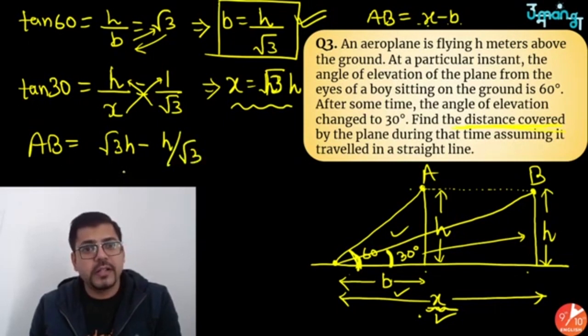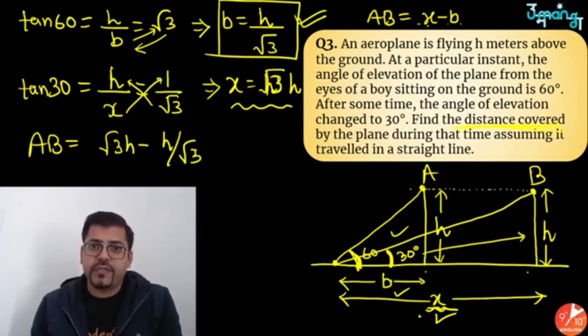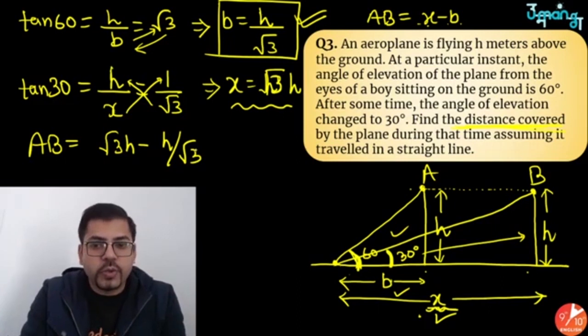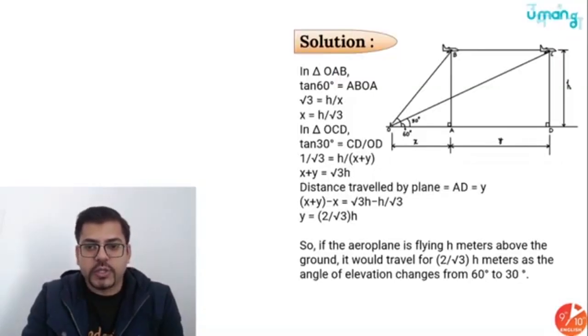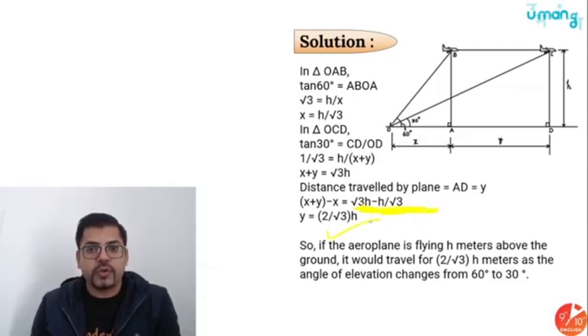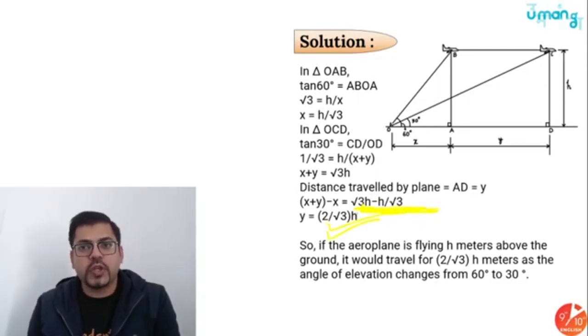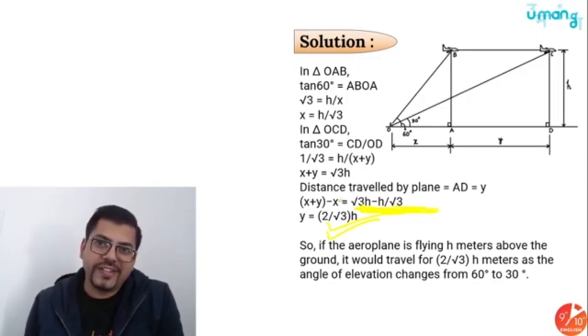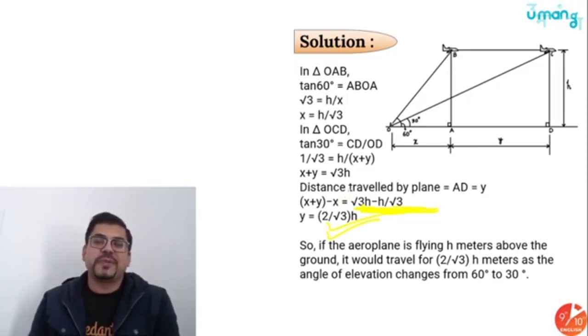That's the simple answer. You don't even need to solve it further. If you want, surely you can, but you don't need it. Let me just show you the solution. It's the same thing. See here, root 3 h minus h by root 3, this is what we got. That is what you have to do. If you want to solve it further, you can, and if you don't want to, you can leave it. Cool, let's move on.